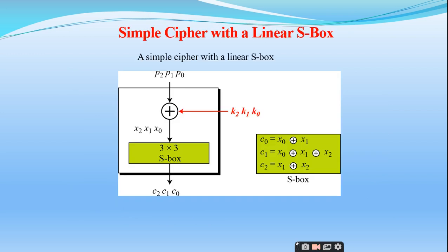So if you observe this diagram, this is a simple cipher with a linear S box. What are these P0, P1 and P2? These are nothing but plain text bits. Similarly, this is an exclusive OR operation. K2, K1 and K0 are the bits related to the key. What are x2, x1 and x0? These are intermediary text.